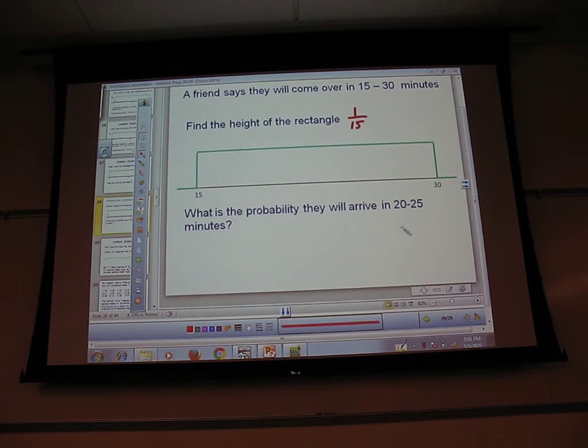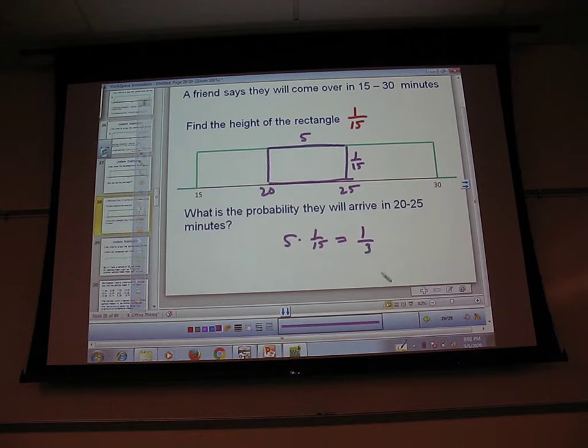What's the probability they'll arrive in 20 to 25 minutes? Here's my 20-ish. Here's my 25-ish. How long is it from 20 to 25? 5. And how tall is it? 1/15. So 5 times 1/15, 1/3. Great. Good.